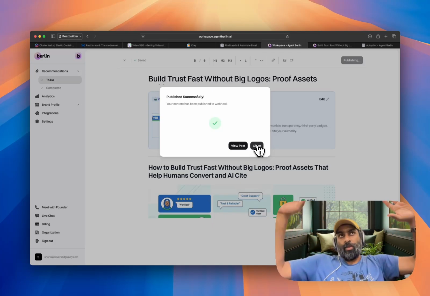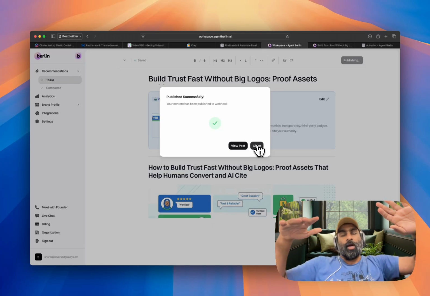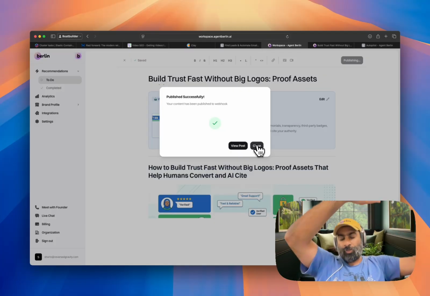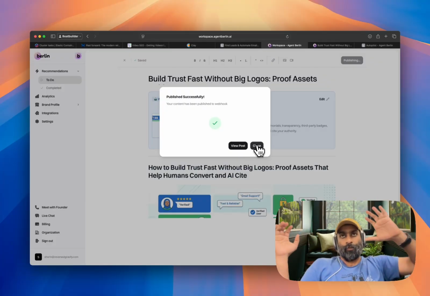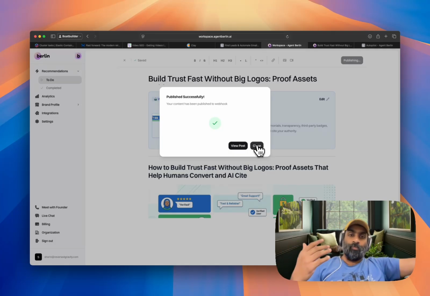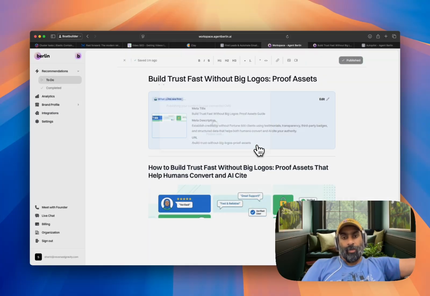If it's not being surfaced in search results, then Berlin looks at the Search Console data and figures out what queries this blog post is coming up for, and then continuously monitors this and modifies the content again and again until it becomes the top page and surfaces at the top of the search results. And for some reason, if that page isn't worth showing up, then Berlin would go and delete that page so your crawl budget is saved.